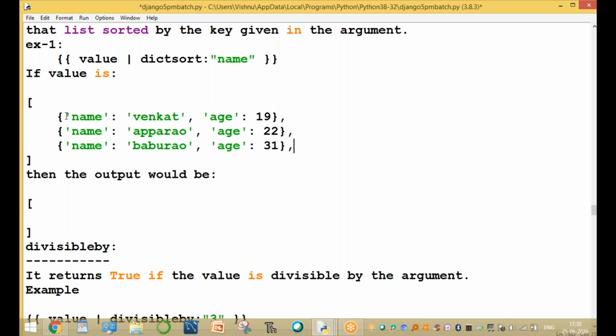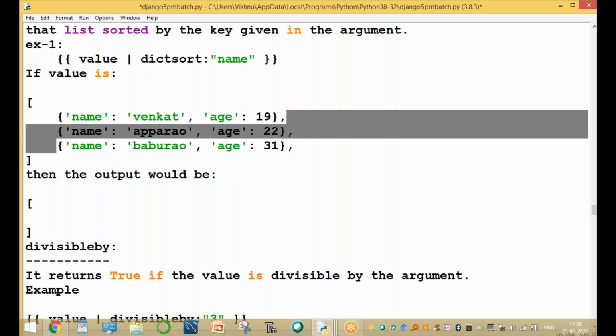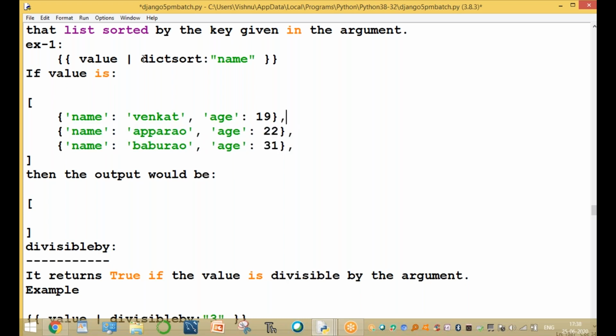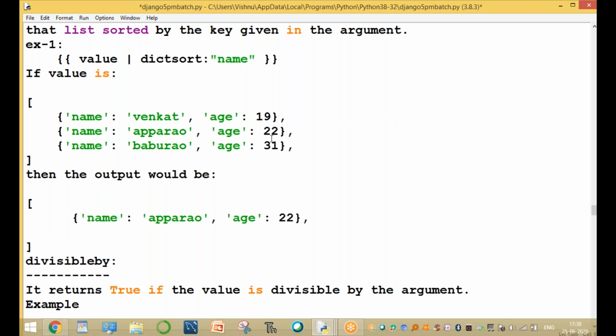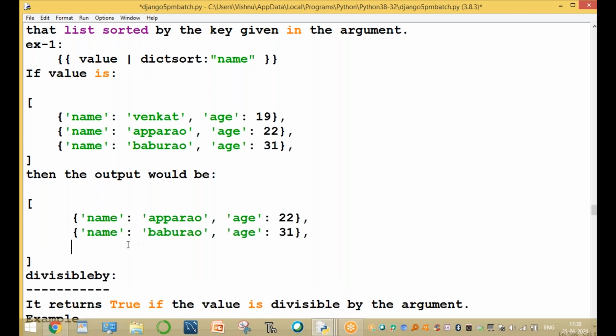Names of dictionary: dictionary means name, key and value. These are another key and value, a set of names stored. All these names are sorted based on the name. How to sort? After sorting, the first value is Apparao, the second one is Babu Rao, and the third value is Venkat, last for V for Venkat.